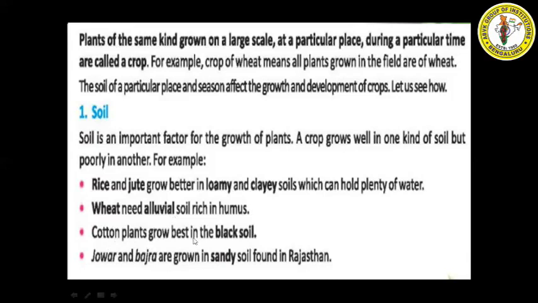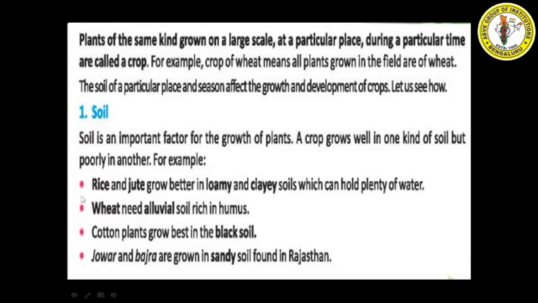Cotton plants grow best in black soil. If you want to grow cotton, you need to have black soil in the field. Jowar and bajra are grown in sandy soil found in Rajasthan. So to grow jowar and bajra, we need sandy soil, which is found in Rajasthan.